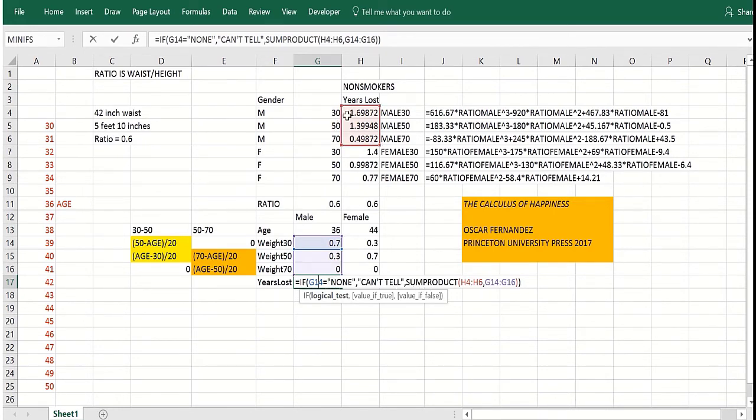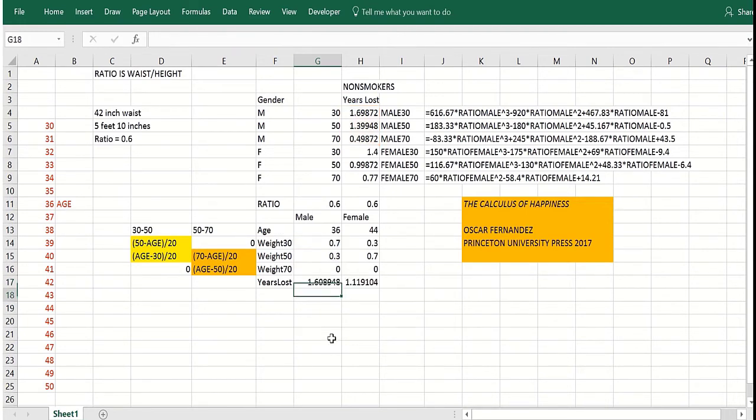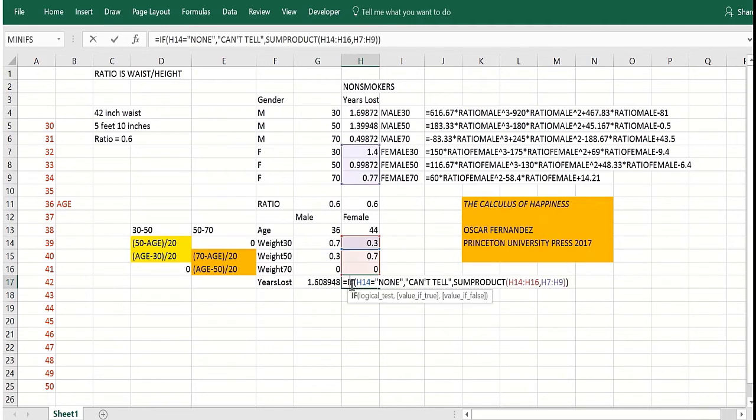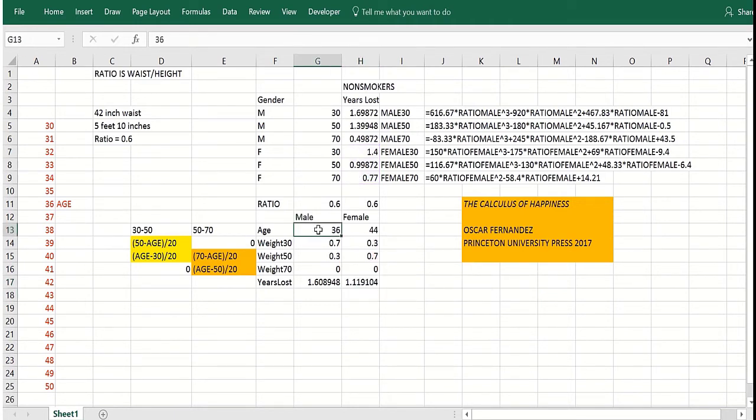Otherwise, for the man, we would multiply these three predicted years lost, 30, 50, and 70, times the respective weights. Okay? And we would do the same for female. If there's a none here, then their age is outside the range we can predict. Otherwise, you sum product the weights here times the female equations, which are in rows 7, 8, and 9. So to see if this works, if I put a 36-year-old, I get 1.6. Now that's much closer to the 30-year-old prediction than the 50-year-old prediction. Now for a 44-year-old female, I get 1.129, and that's closer to the 50-year-old, which it should be.